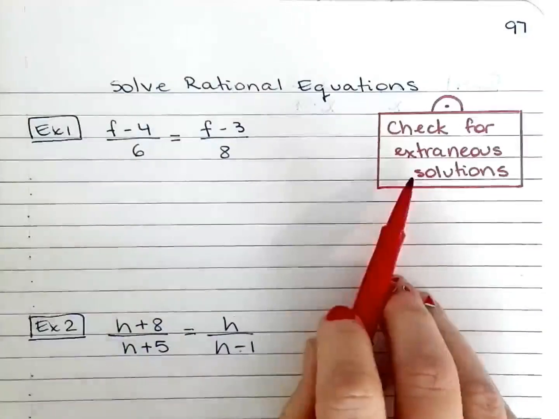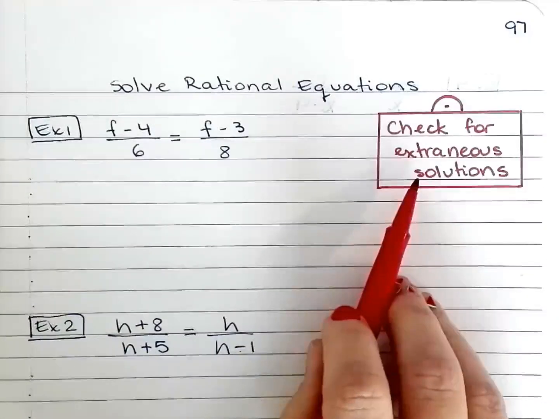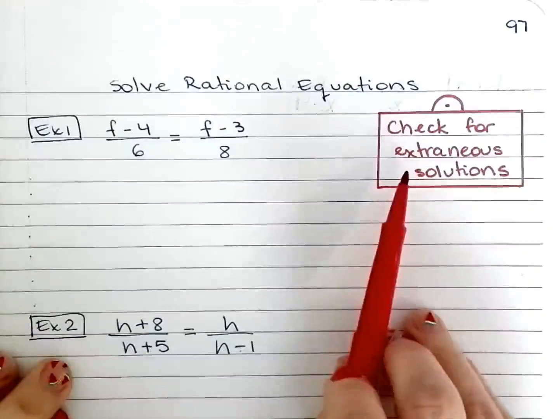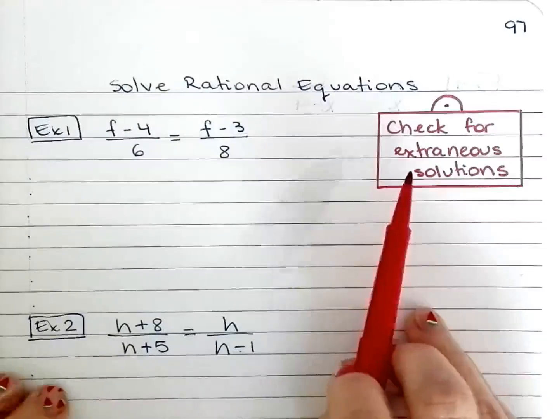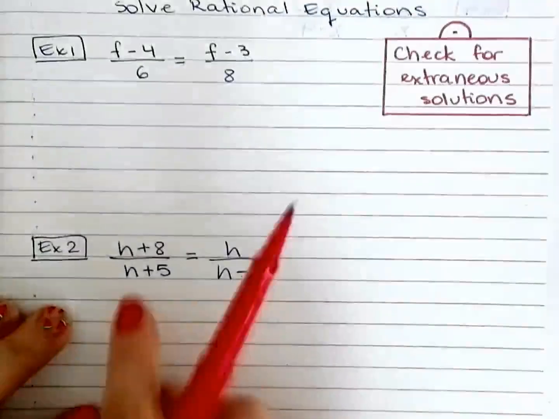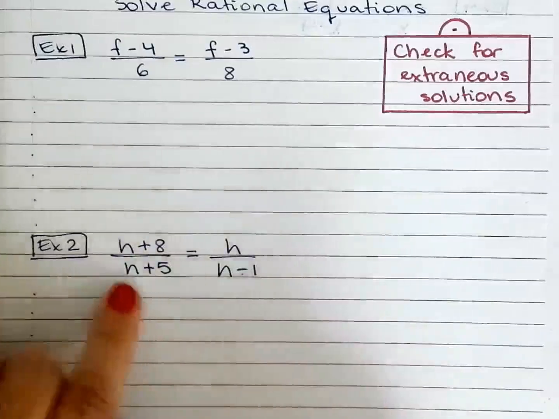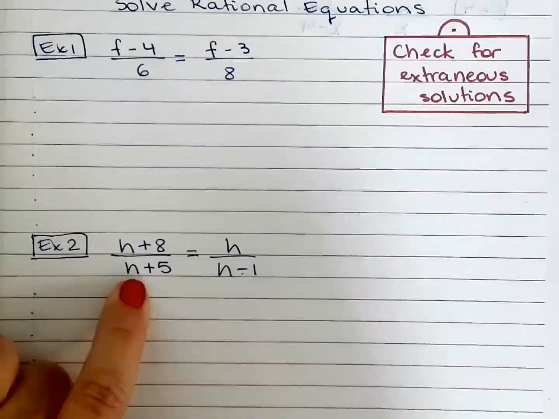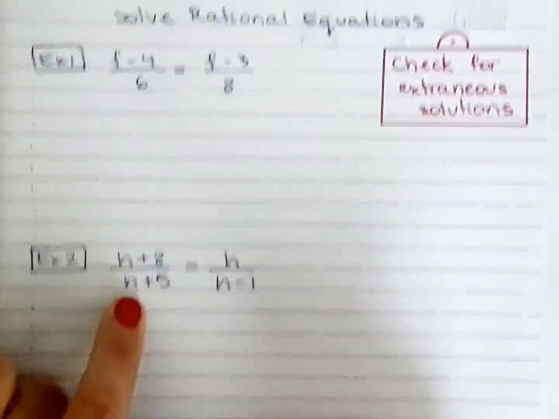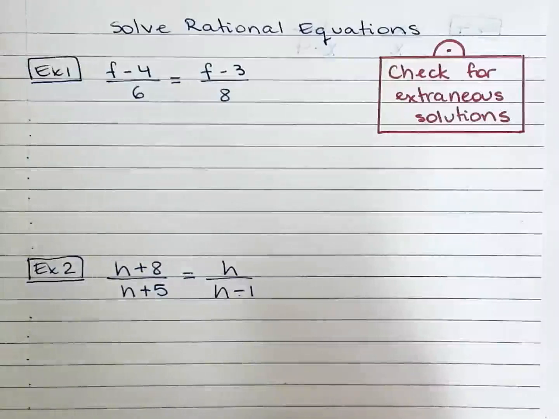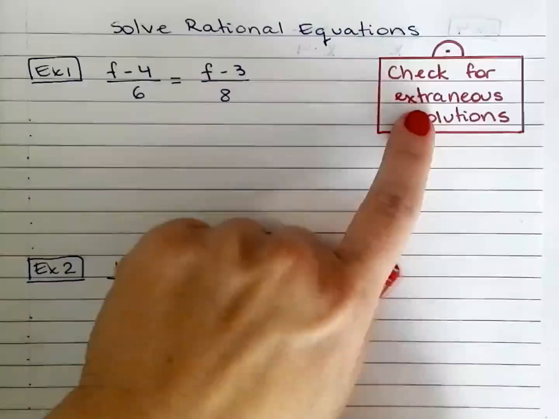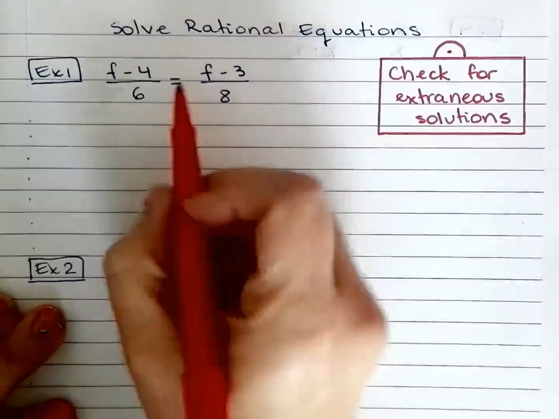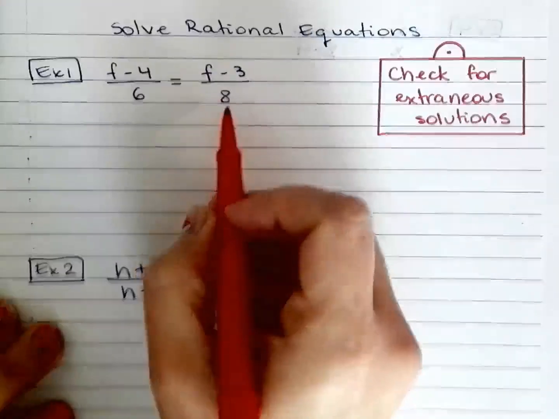So just one thing before you move on to the next example, because I know you're skipping through the video right now. Skip, skip, skip. You need to check for extraneous solutions. What does that mean? Let's say you get an answer and that will make the denominator equal 0. You know it's a no-no. So if that happens, that answer is not a solution. Okay? Yes, some examples are easier than others to check for extraneous solutions, but just watch out for that.